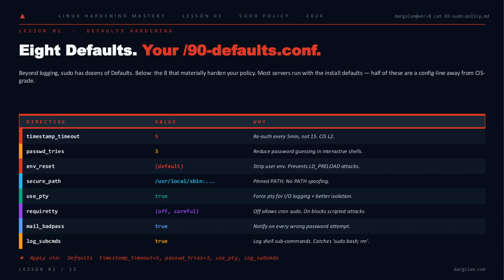Force use_pty for clean IO capture. Set mail_badpass to get notified on every fumbled password, and log_subcmds to catch the classic sudo bash escape. requiretty is the one judgment call. Leave it off if cron needs sudo, on if you want to block scripted attacks.